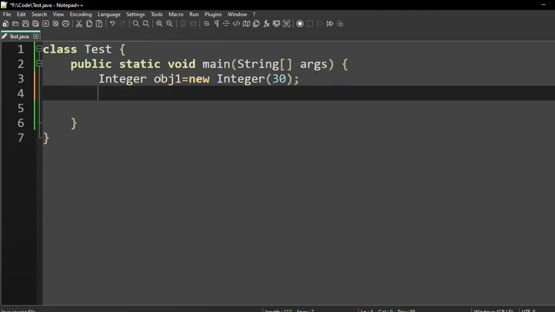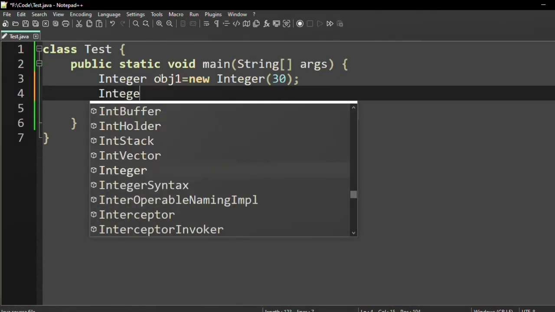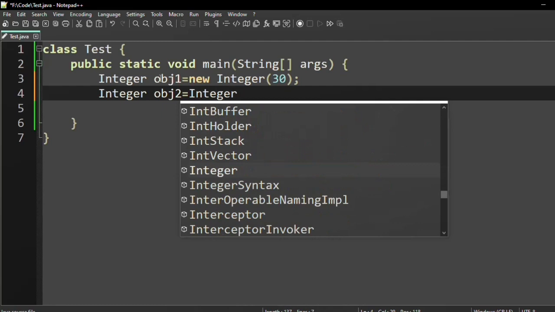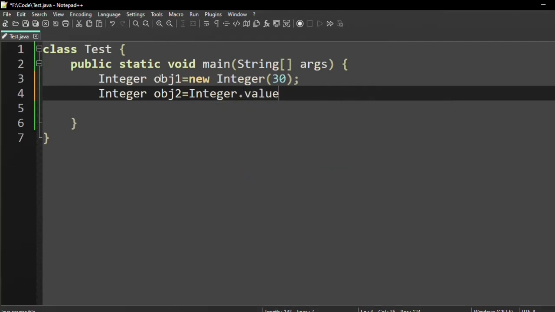Okay. So now we can create another object using a method like Integer obj2 equal to Integer dot valueOf, because we have one method valueOf, and using that method we can also convert a string to an object. So let it be 35.